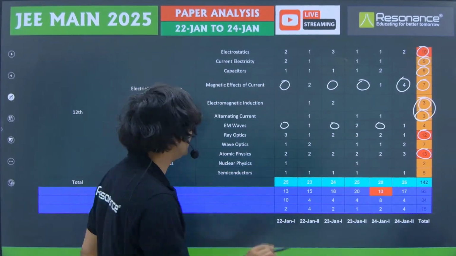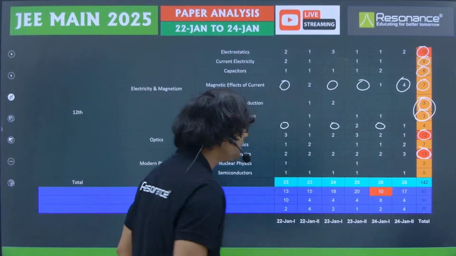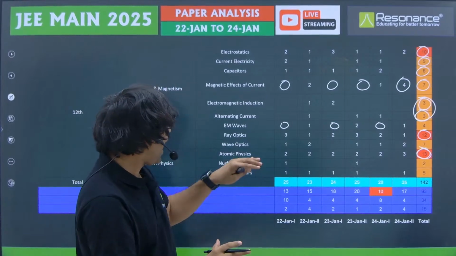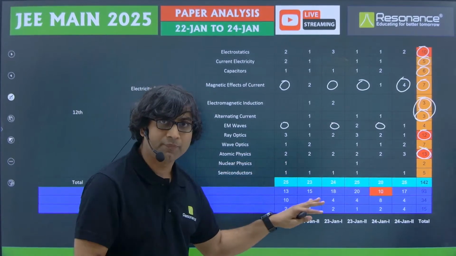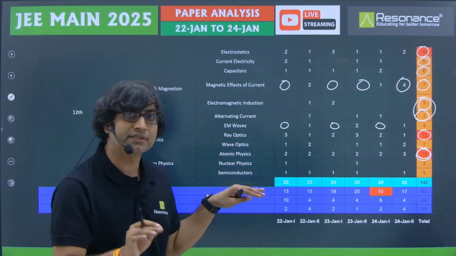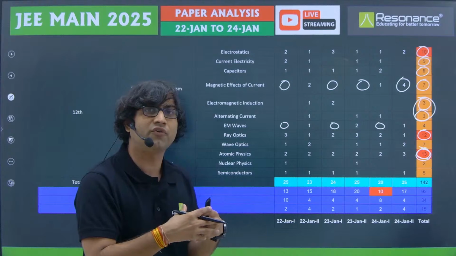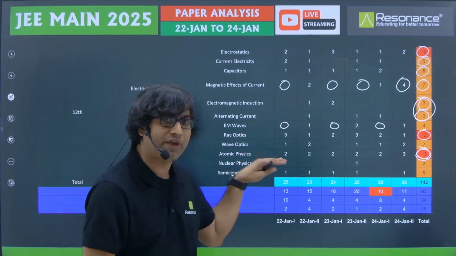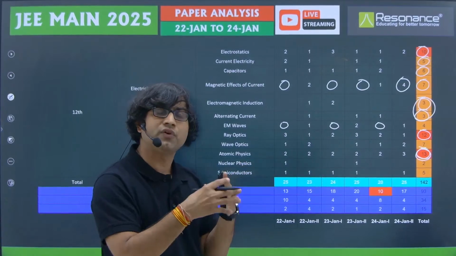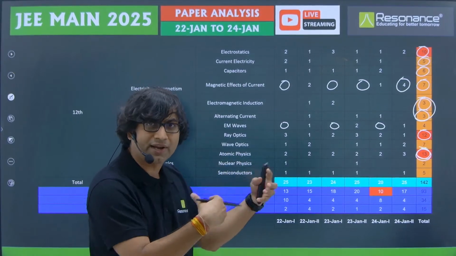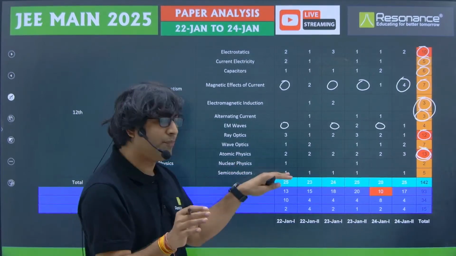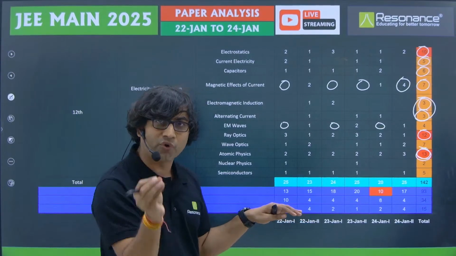We got 13 questions from atomic physics, in fact. So definitely atomic physics has been the high weightage or highest weightage chapter so far. And not just that, the number of questions are maximum from atomic physics. Also, if you look at the percentage of easy problems asked, it's going to be very, very high. Most of the questions you will see, the majority of the questions were asked from Bohr's model, simple transition based questions, and the radius of the nth orbit and so on. Apart from that, a few questions you will find from photoelectric effect as well.